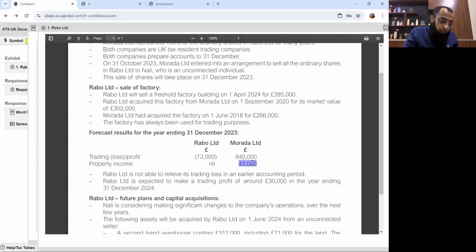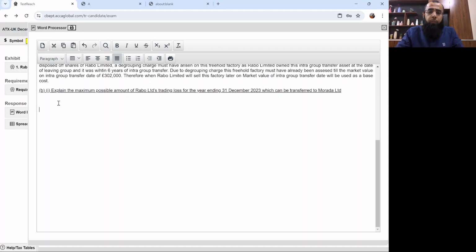So Murada Limited has total income of 840 plus 43, so the total income is £883,000. You all know that group relief is set against total income. But since the agreement to sell was done on 31st October 2023, the loss relief will be stopping at that date. Okay, so let's draft the answer for it.